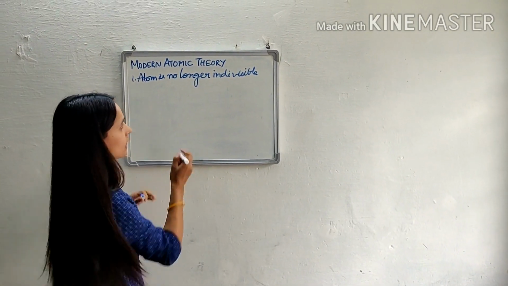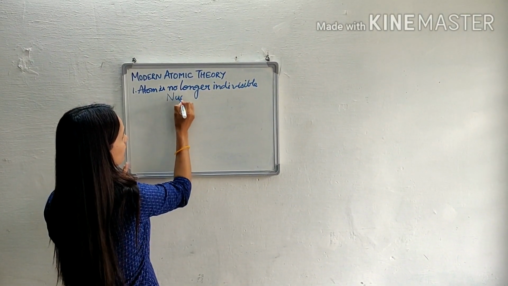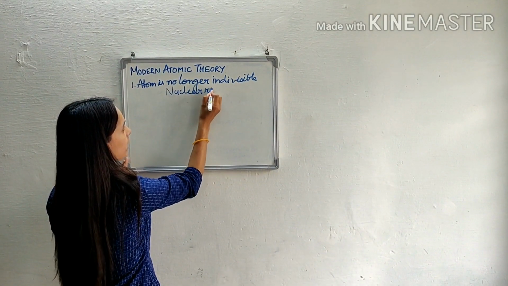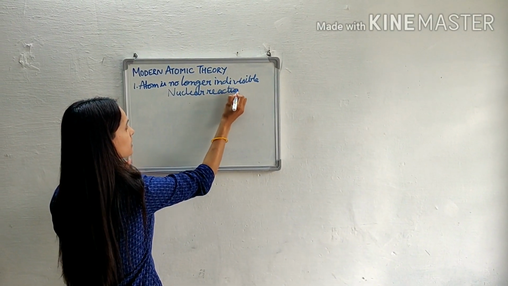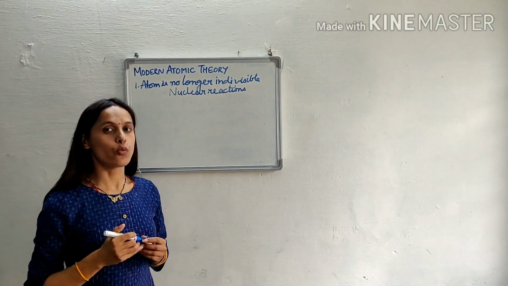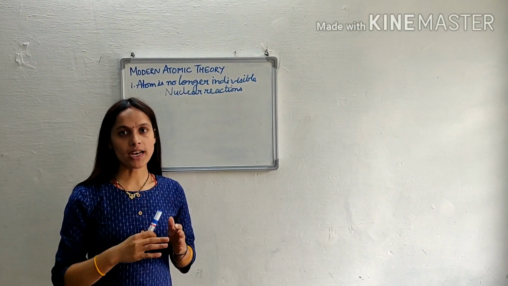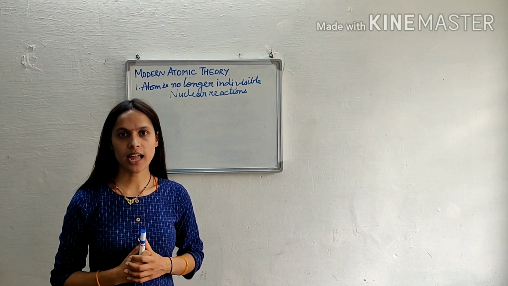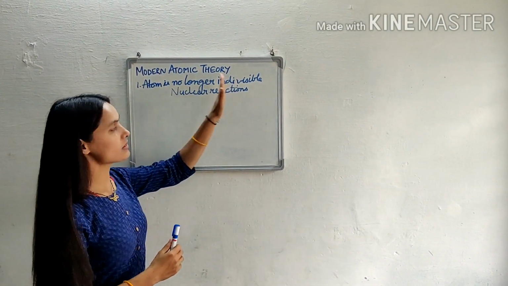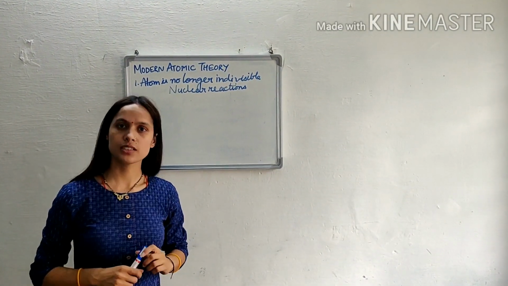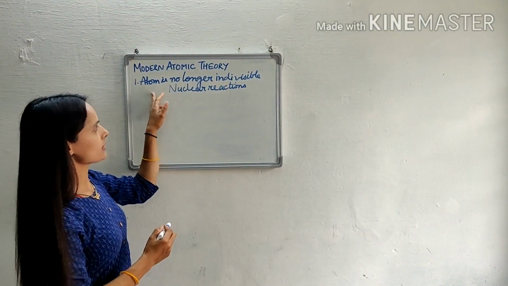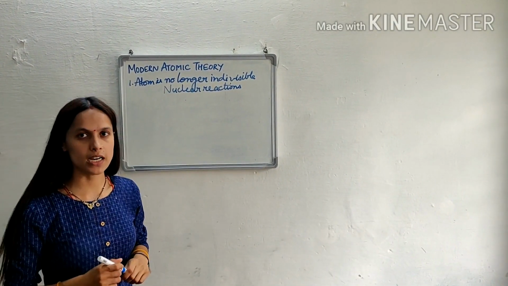And if we take the example of nuclear reactions like nuclear fission and nuclear fusion, in these reactions we saw that one atom gets converted into another atom, and if one atom gets converted into another atom, means atom is divisible. So the first postulate is atom is no longer indivisible.